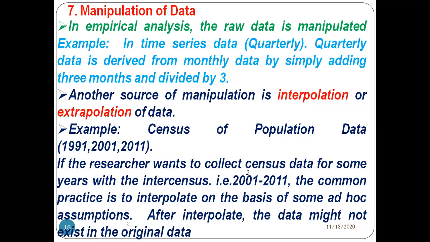There is an institute, the International Institute for Population Sciences, IIPS in Mumbai, which publishes year-wise data. If I want to know the values between some years, I can collect that data, but it is not original data. That is called interpolation or extrapolation.